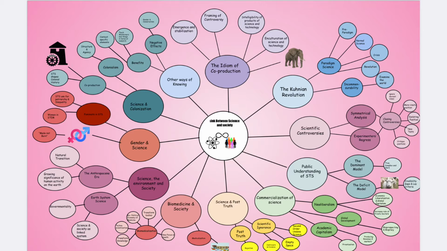Hello, my name is Vanessa Fiorante, and today we'll be taking a look at a condensed version of science, technology, and society through my mind map, mainly focusing on the linkage between science and society.